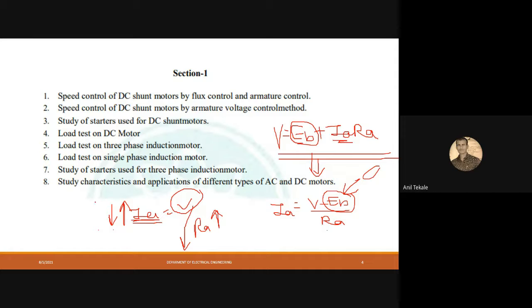So that is the reason why we can increase the resistance or decrease the resistance. Now one more thing, when the DC motor is manufactured, at that time this resistance value is fixed. So we cannot change that manufacturing value.